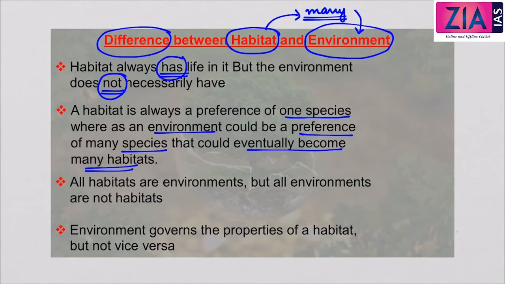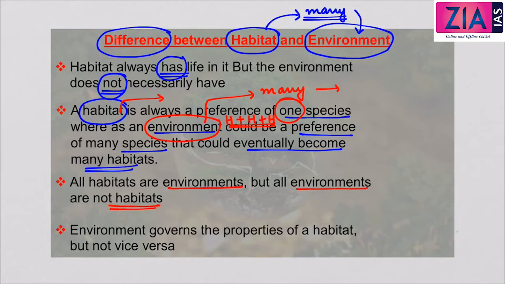So habitat means the physical space in which an organism lives. A habitat can be a preference for one species, whereas the environment is a culmination of many habitats. So the environment can be a preference for many species. For example, in an environment we will be able to see many types of habitats. And all habitats are environments, but all environments are not habitats.